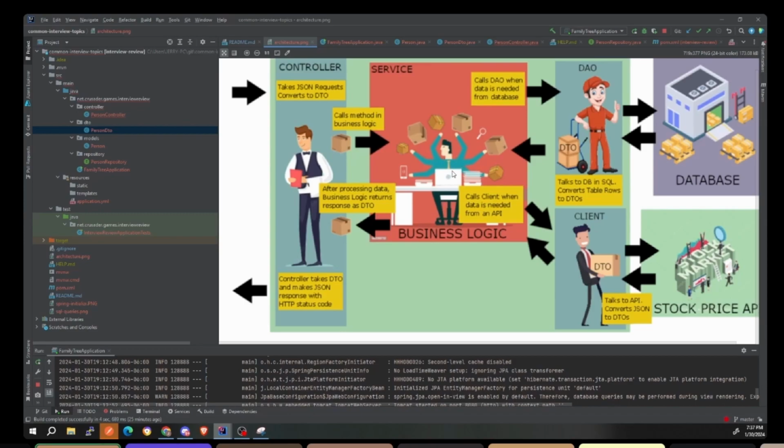So if you want to connect to the database, you talk to your DAO, your data access object. This guy is the one that talks to the database, gets the data, and then passes it back to the service.